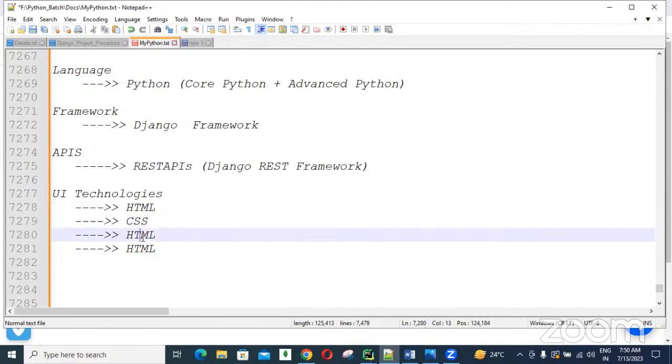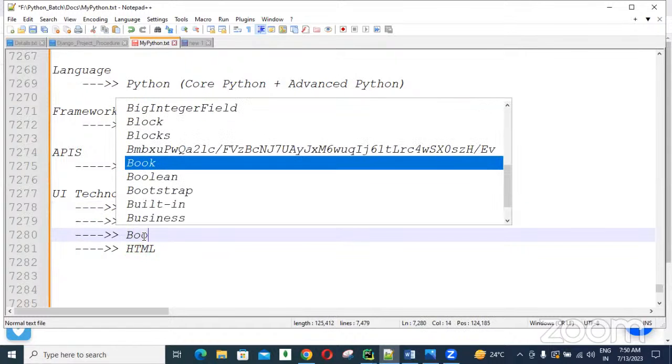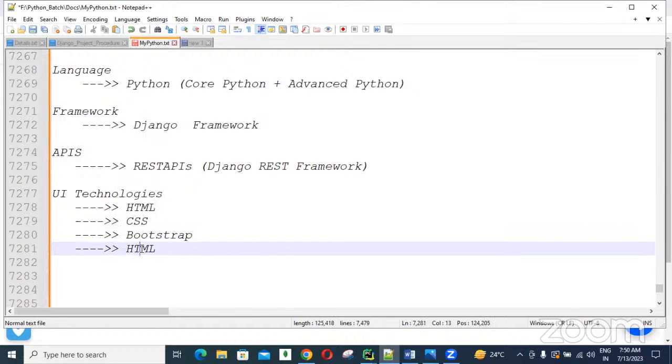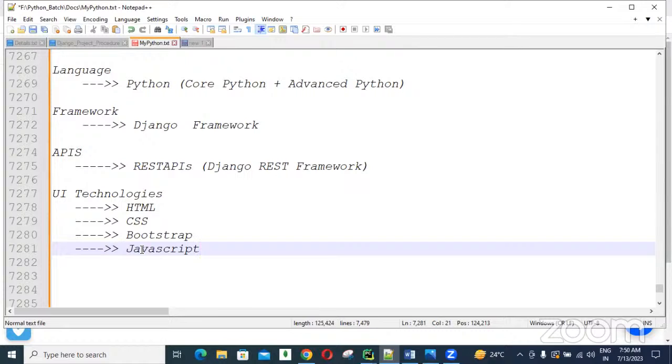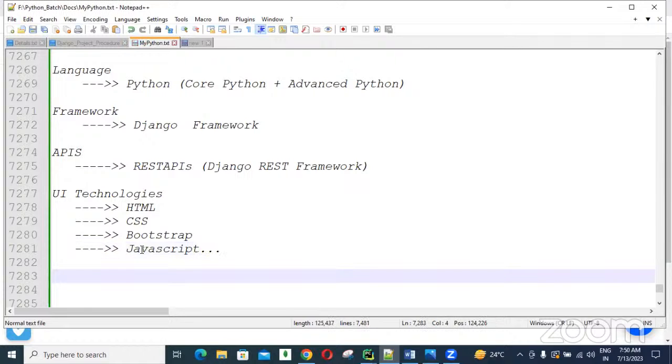CSS means cascading style sheet, and HTML means hypertext markup language. Several UI related things we are going to learn in our session.